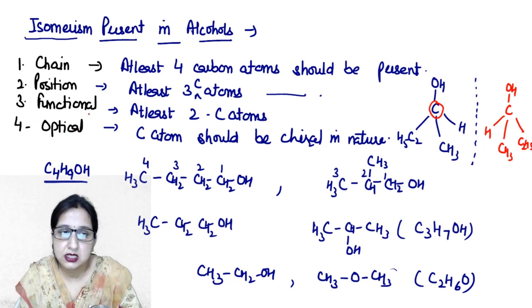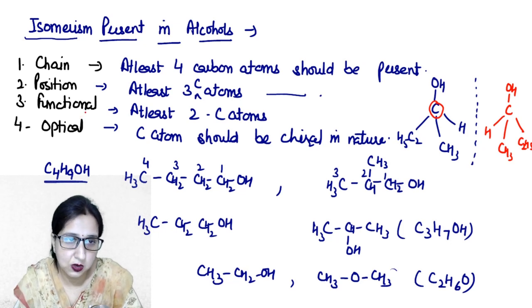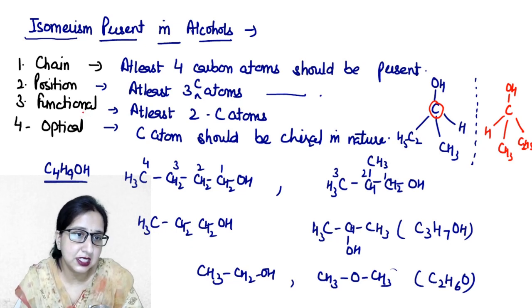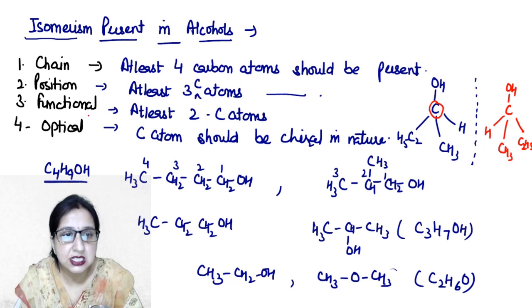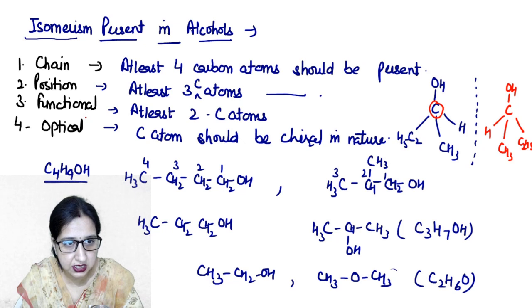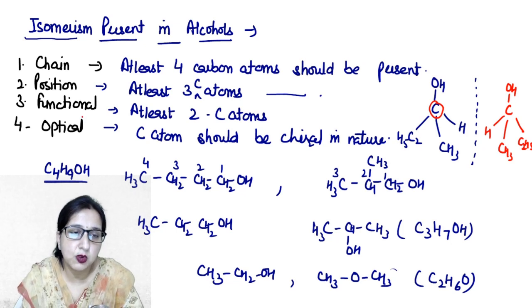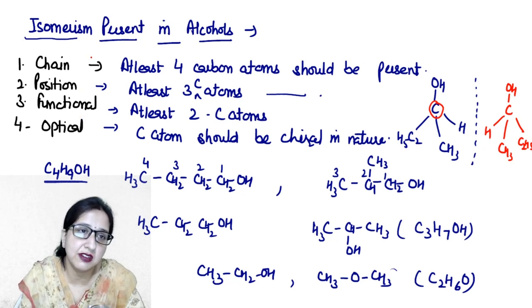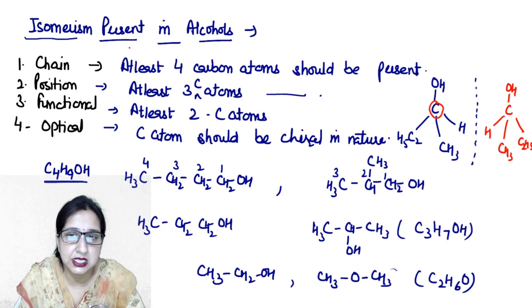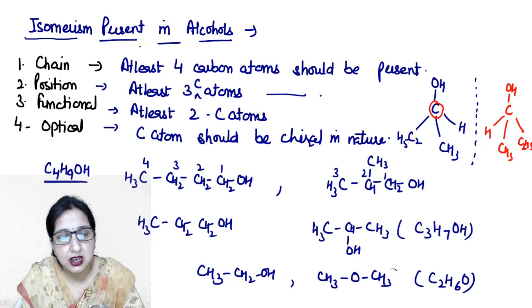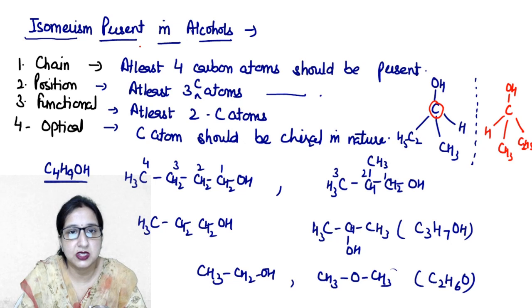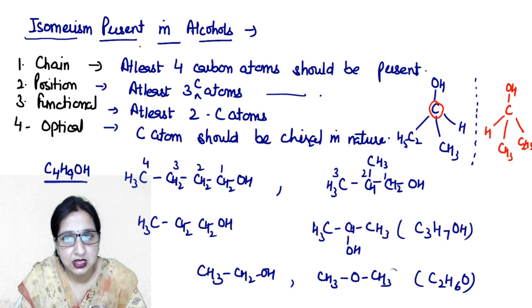Clear? So this is some general information about the alcohols, phenols. ठीक है, ethers we will discuss separately. We have discussed in today's lecture first general information about alcohols, phenols and ethers. Then we have discussed in detail the classification of alcohols and phenols. Then we have discussed some points about the nomenclature, and last we have discussed the isomerism present in the alcohols. Clear? So in the next topic we will start with more topics of the alcohols and phenols. ठीक है, थैंक यू बेटा.